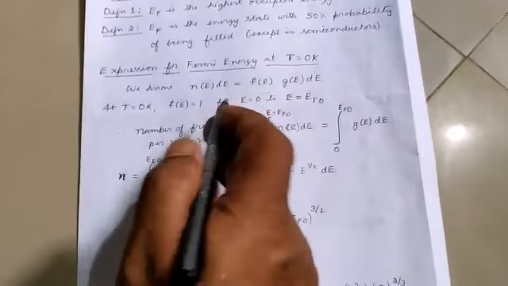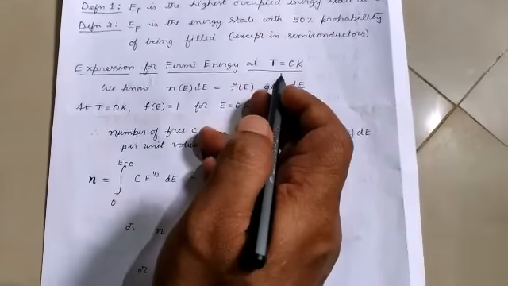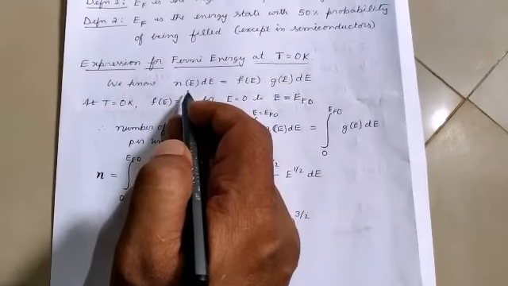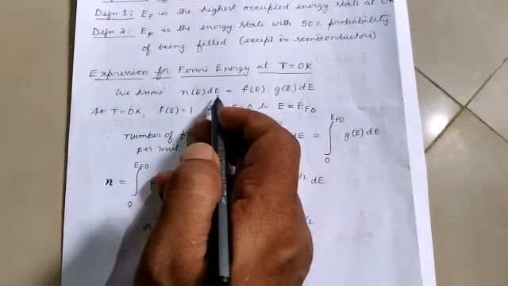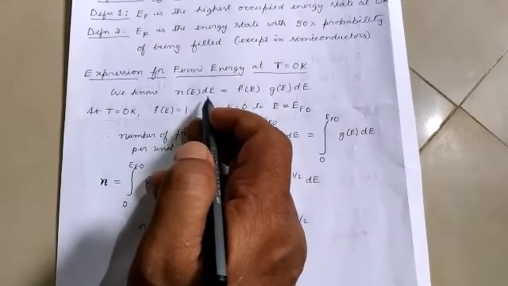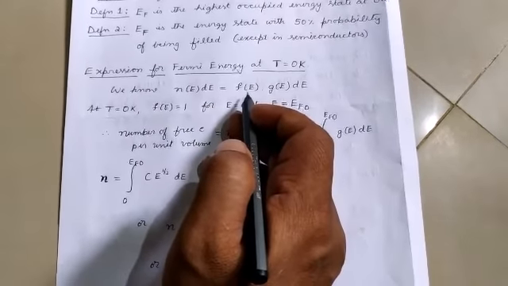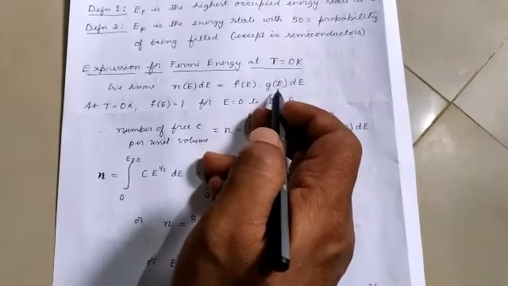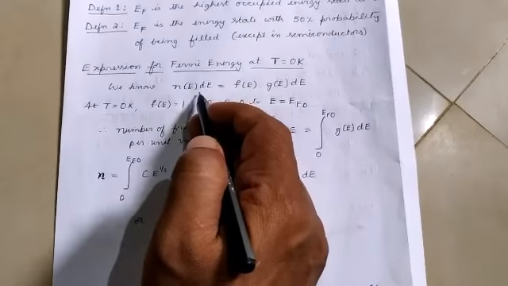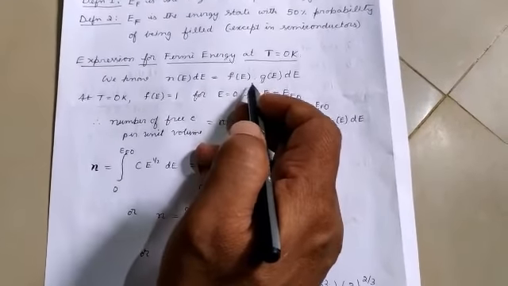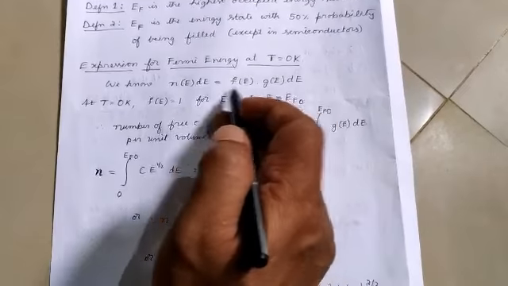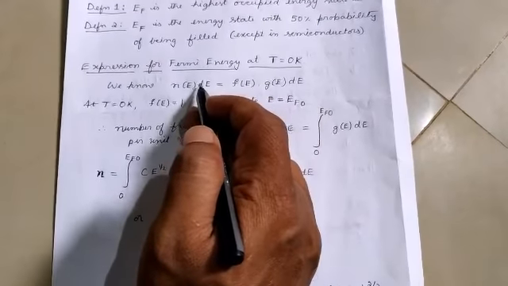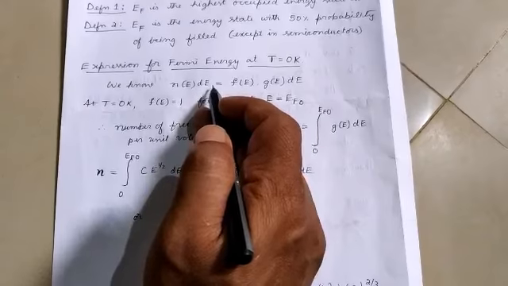Now let us see the expression for Fermi energy at the temperature of 0 Kelvin. For this, let us take the number distribution function n of E dE. We saw earlier that the number distribution n of E is simply given by the product of the Fermi factor probability function f of E and the density of energy states g of E. So therefore we can write: n of E dE is equal to f of E into g of E dE. This represents the number distribution over energy levels E and E plus dE, very close to each other.